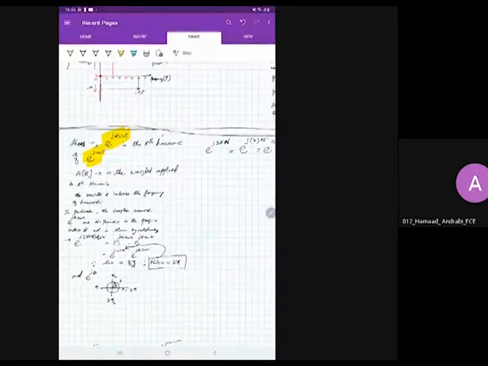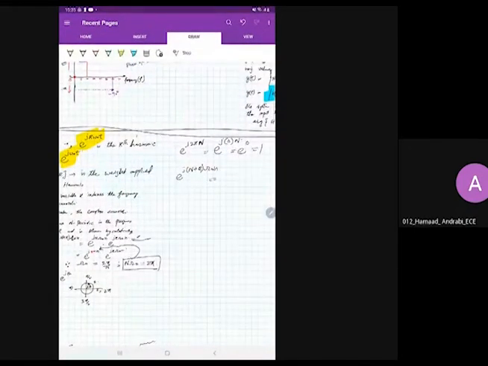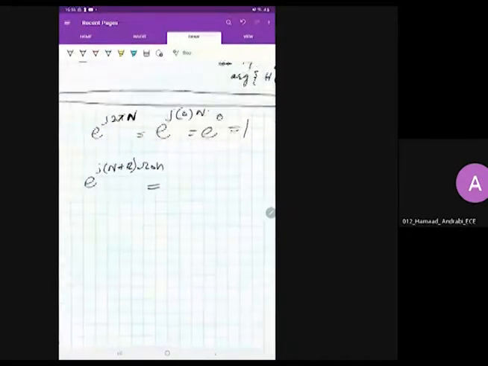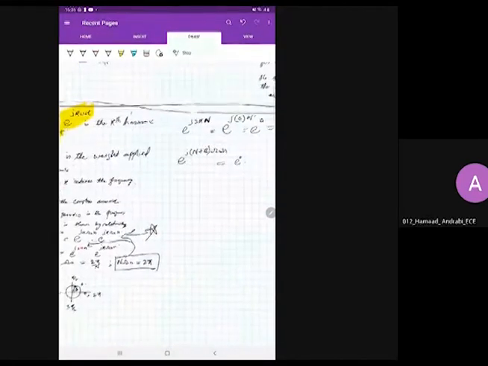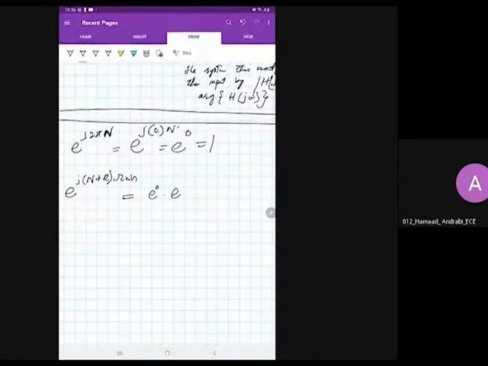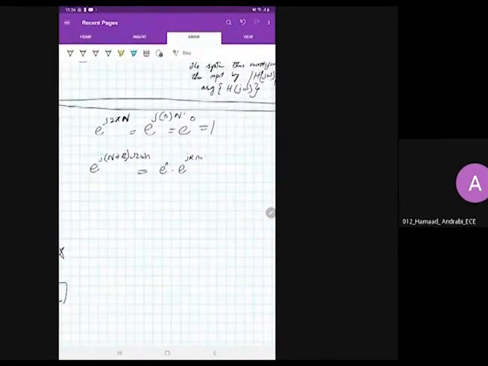So if we substitute this here, we will now have e raised to the power j (n plus k) omega naught n. I'm rewriting this equation again. It will be equal to e raised to the power 0 into e raised to the power j k omega naught n, so that will be equal to e raised to the power j k omega naught n.